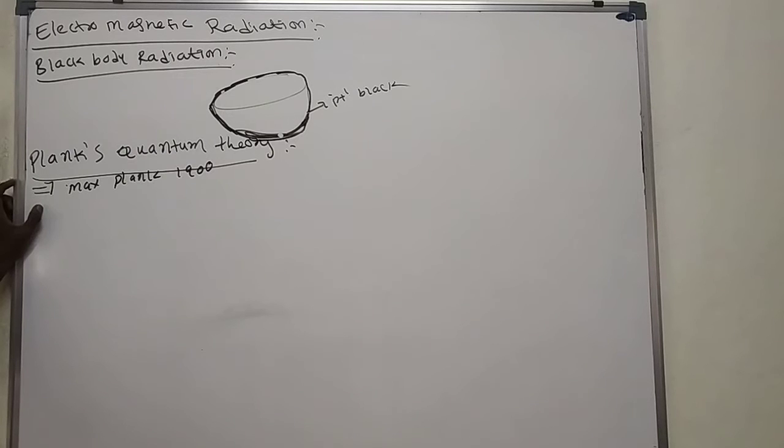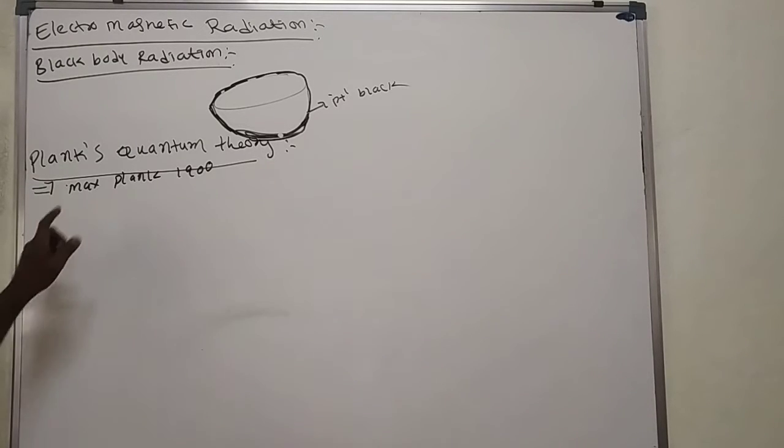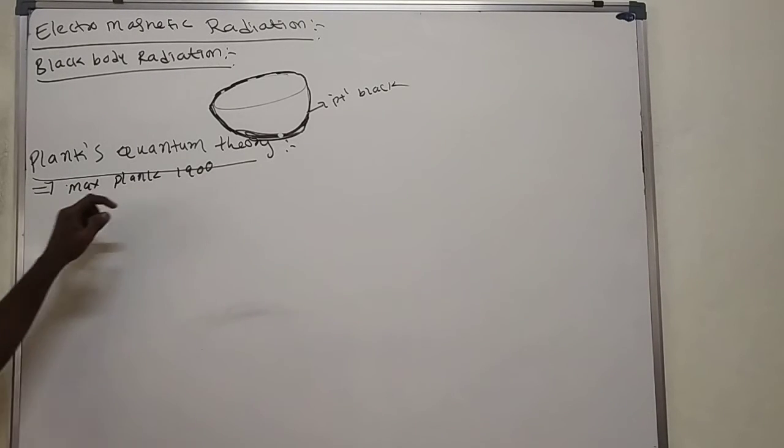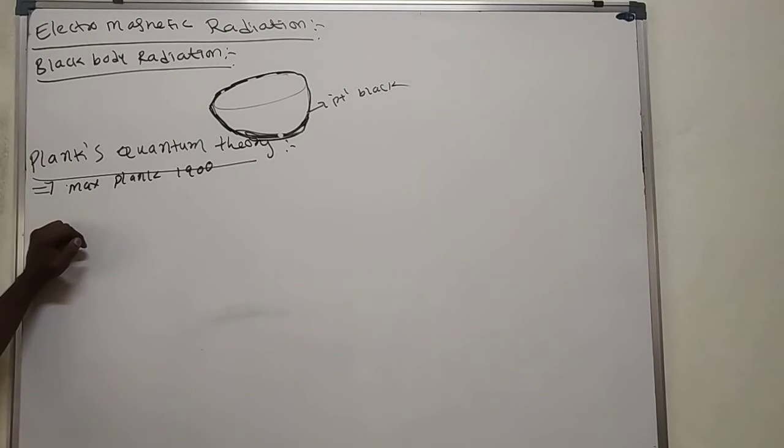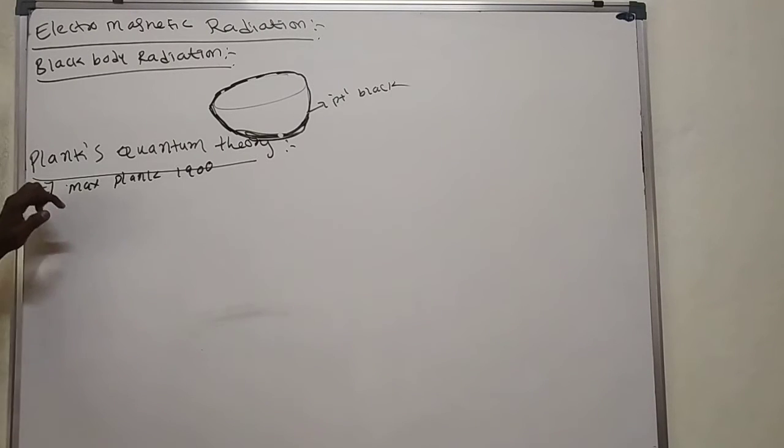Max Planck in 1900 proposed one theory for explaining black body radiation, which we call Planck's quantum theory of radiation.